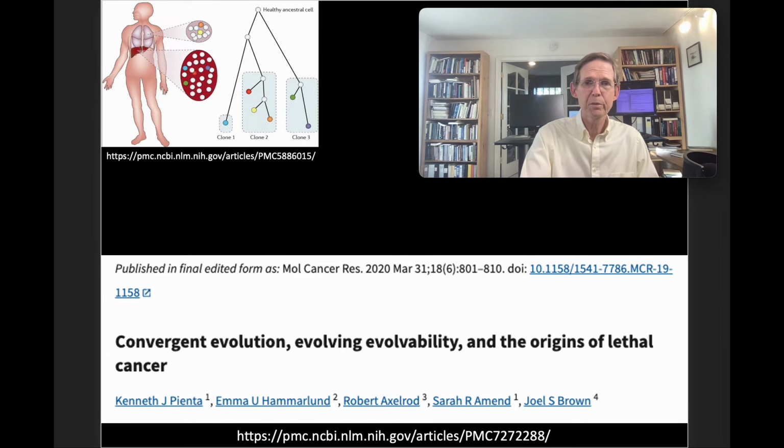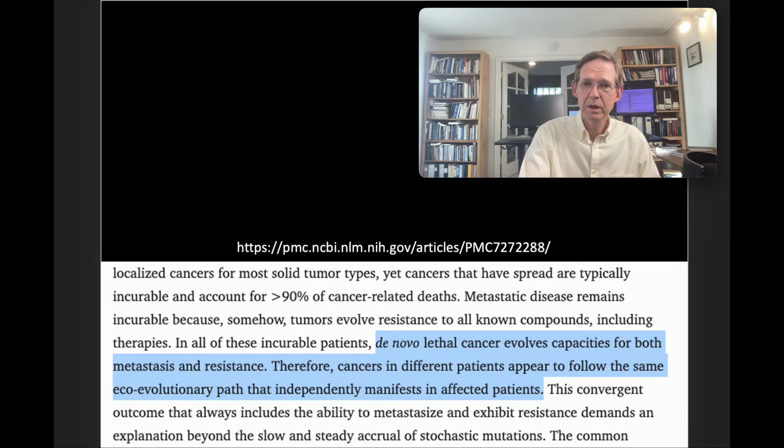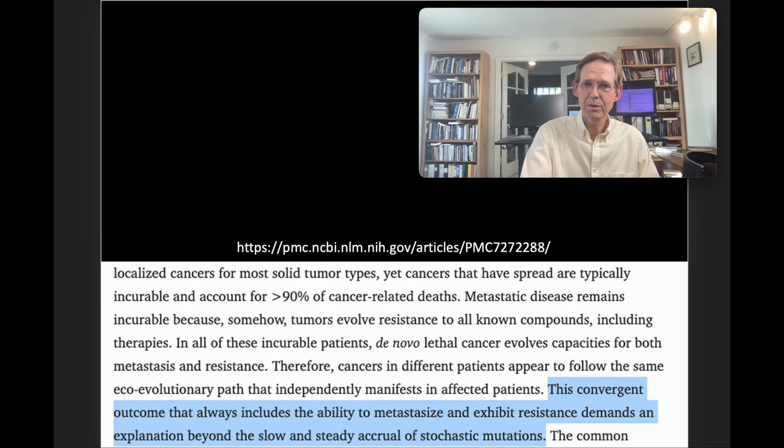Well, not so fast. Here's a paper from 2020 looking at this problem of convergence in cancer. "De novo lethal cancer evolves capacities for both metastasis and resistance. Therefore, cancers in different patients appear to follow the same eco-evolutionary path that independently manifests in affected patients. This convergent outcome that always includes the ability to metastasize and exhibit resistance demands an explanation beyond the slow and steady accrual of stochastic mutations." In other words, no, it's not cutting it.